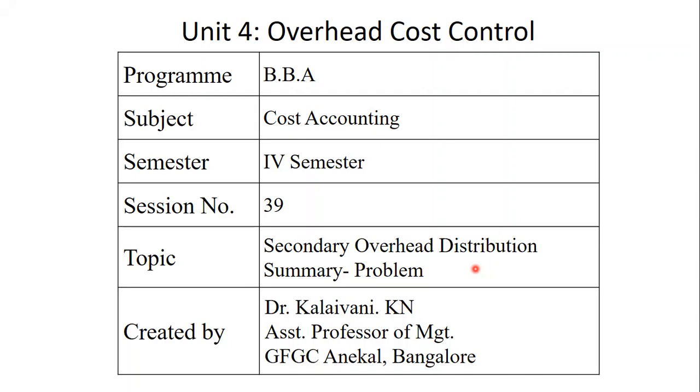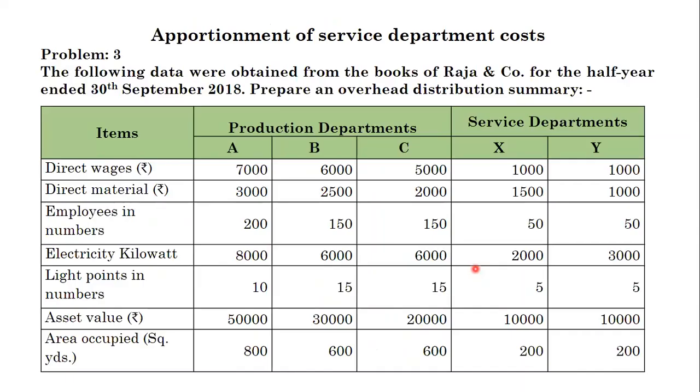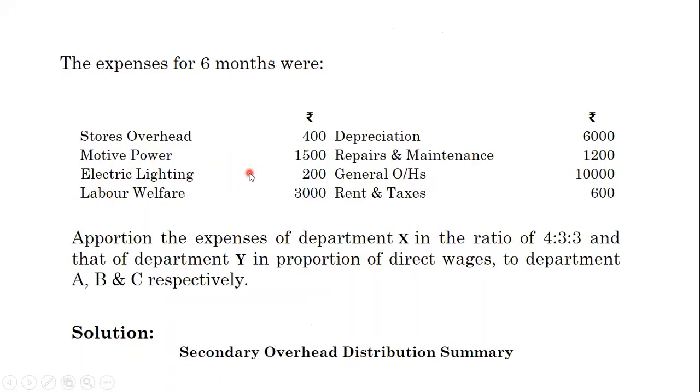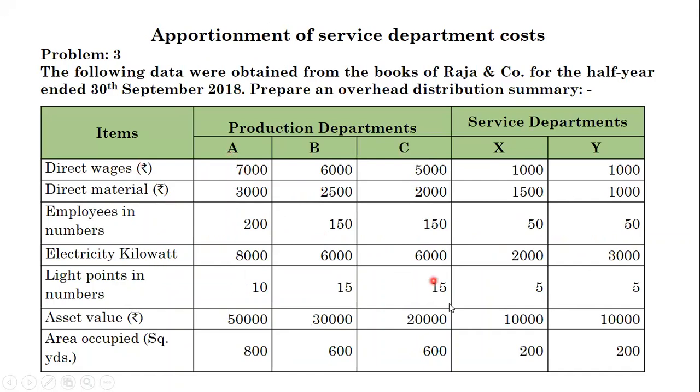Dear students, I want to ask, what is secondary overhead distribution summary? The distribution of service department expenses to the various production departments on some equitable basis or on basis of service render is called secondary overhead distribution summary.